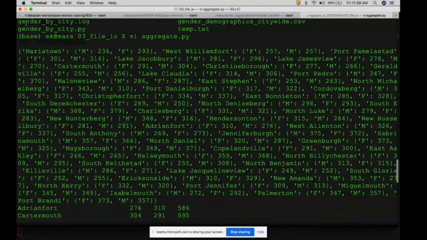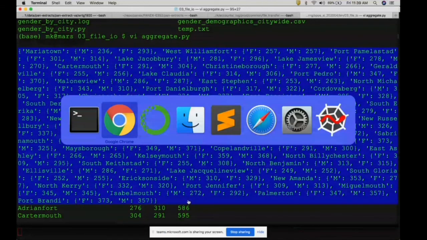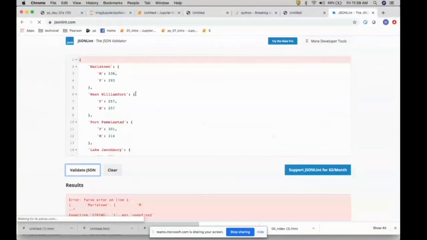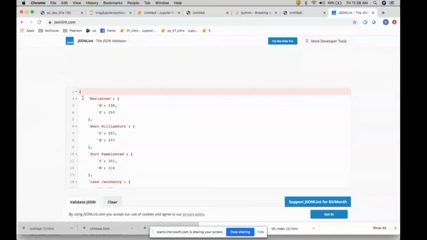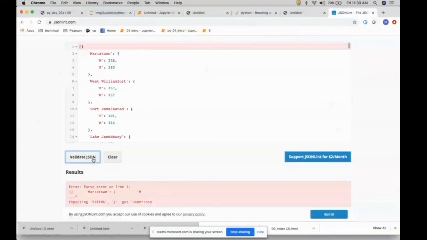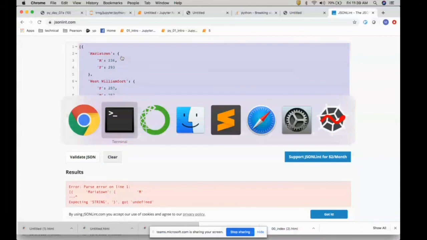Even though it doesn't make much sense to you, let me show you how it looks if you format it properly. Oh, okay, it has a double quote.